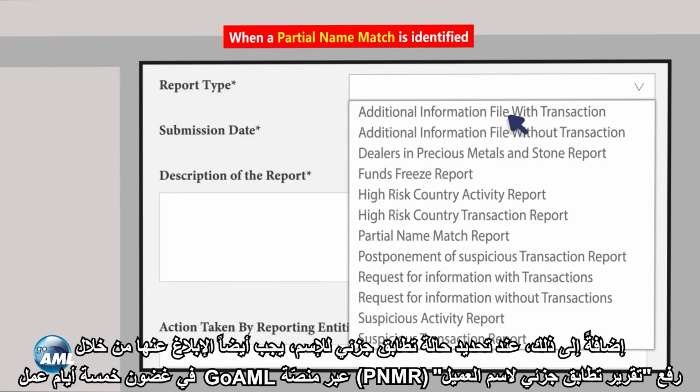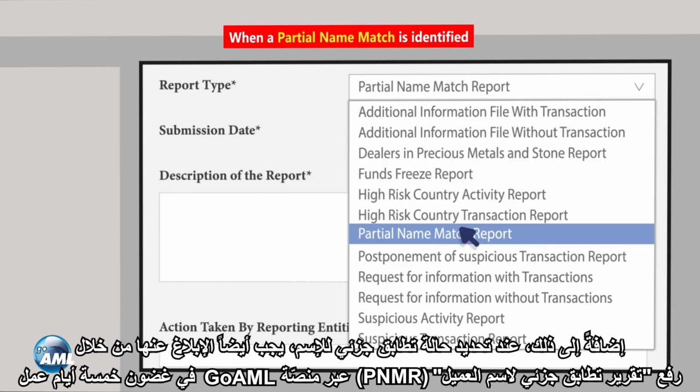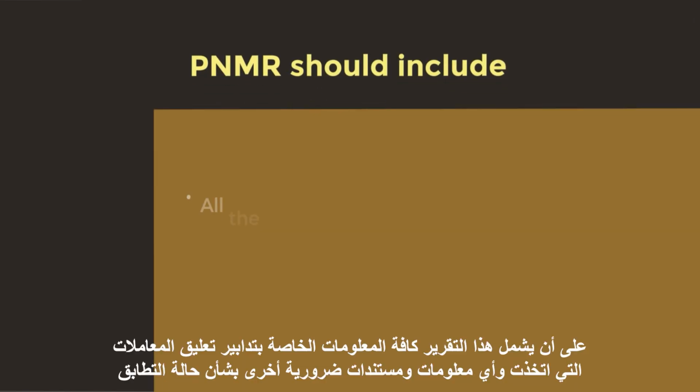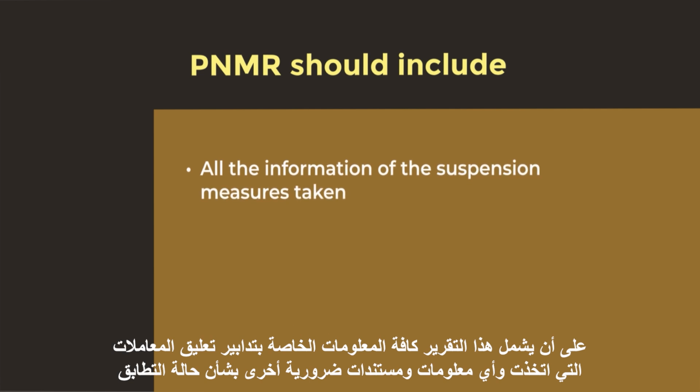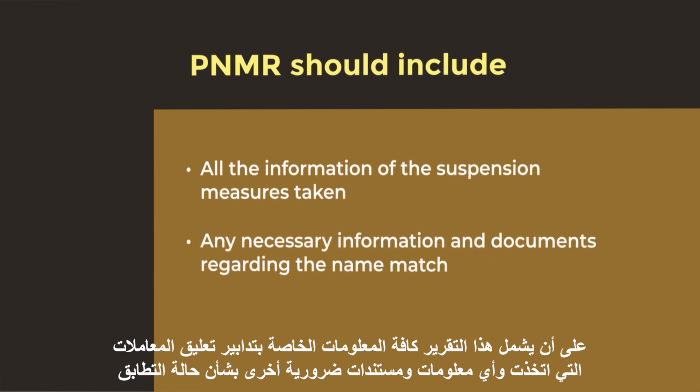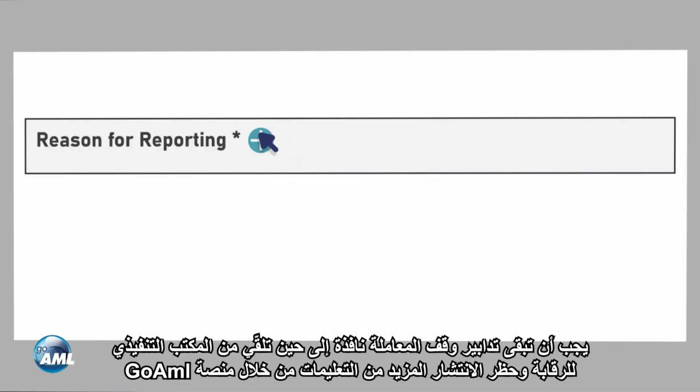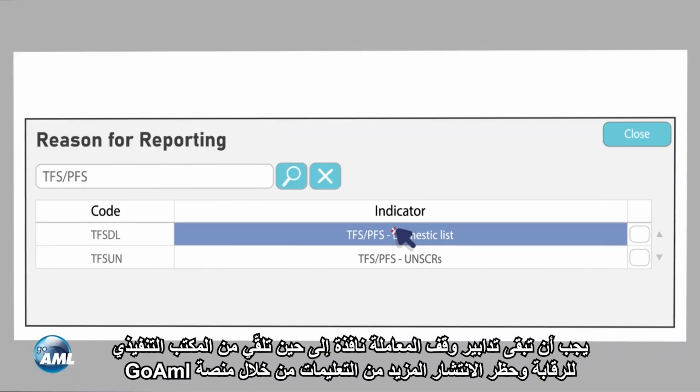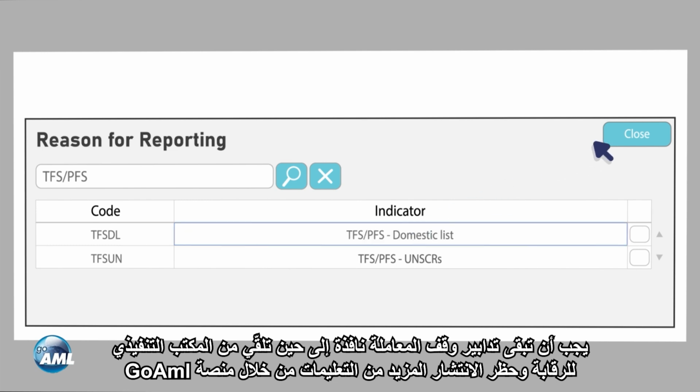Additionally, when a partial name match is identified, it is also an obligation to report it by submitting a Partial Name Match Report, or PNMR, through the GoAML platform within 5 business days. The PNMR should include all the information of the suspension measures taken and any necessary information and documents regarding the name match. Suspension measures must remain in place until further instructions are received via the GoAML platform from the Executive Office for Control and Non-Proliferation.